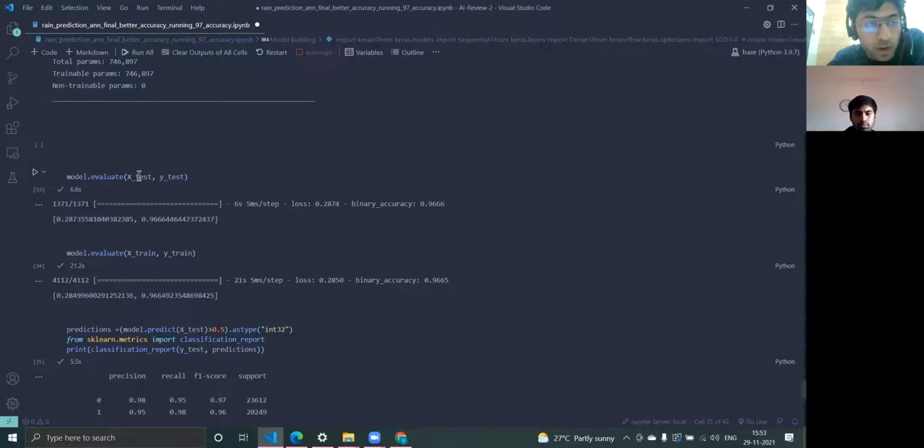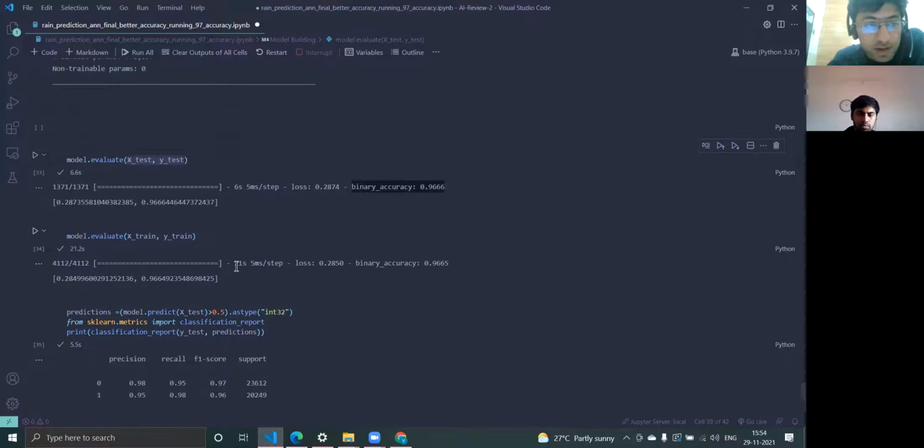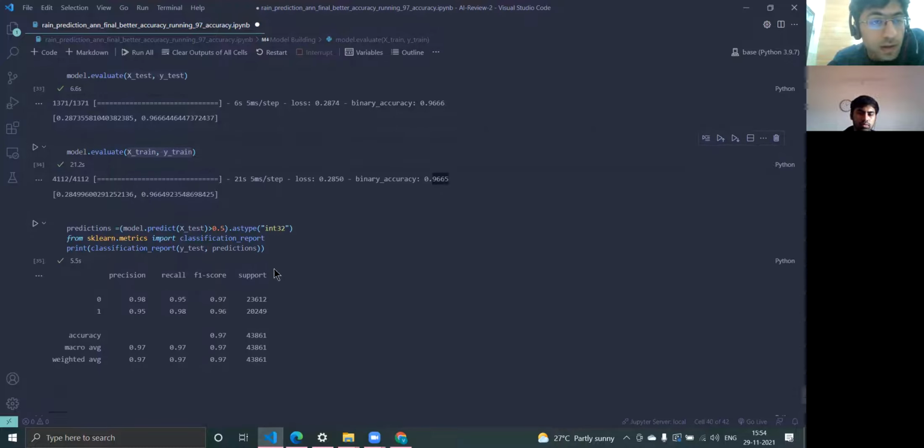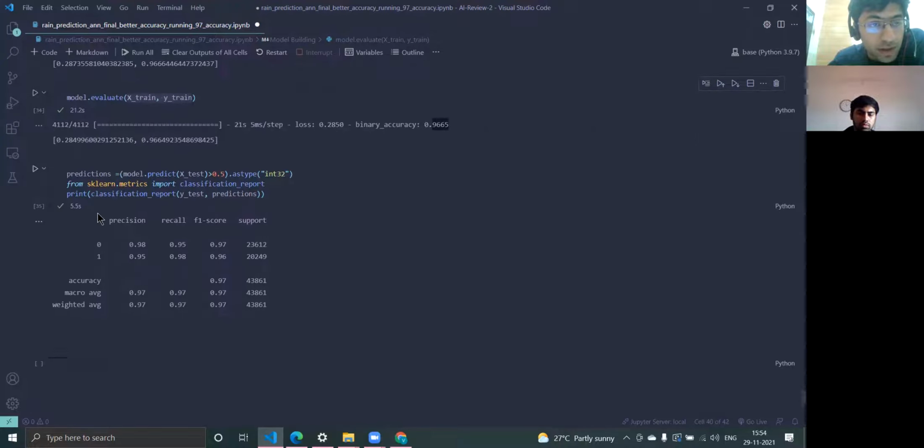Next, we'll be moving on to the evaluation of our model. So we have passed the test data to our model, and we see that the binary accuracy attained in testing is around 96%, 96 to 97%. And next we'll be testing it on our training data, and the accuracy achieved is almost similar. And then we'll be printing out the various measures to evaluate our model performance.